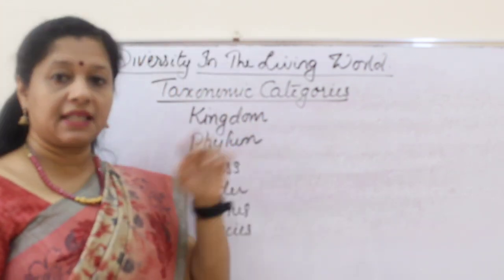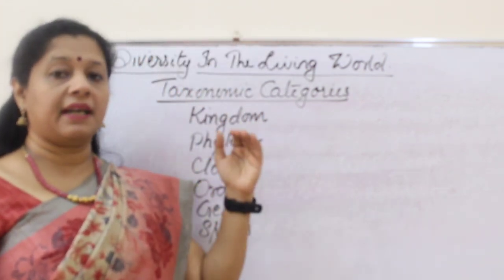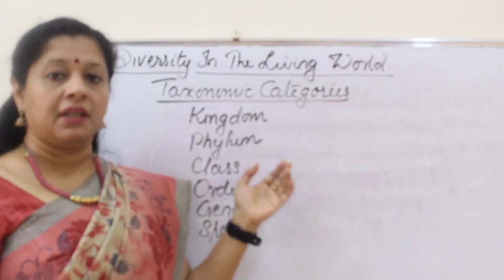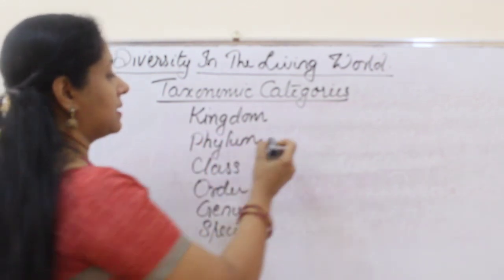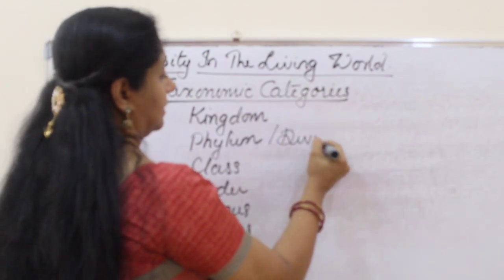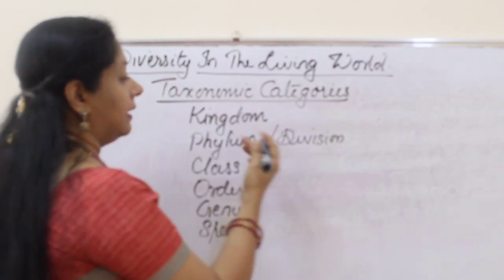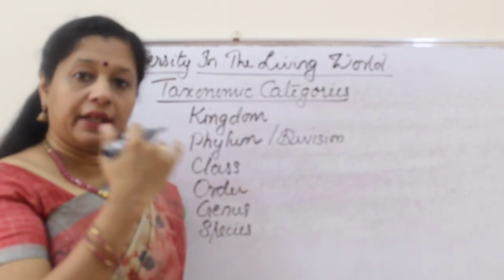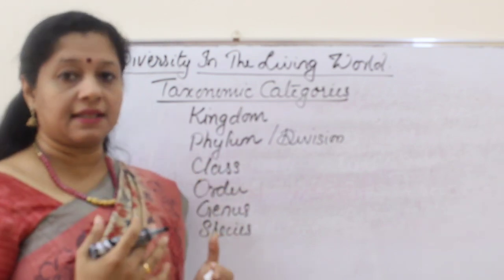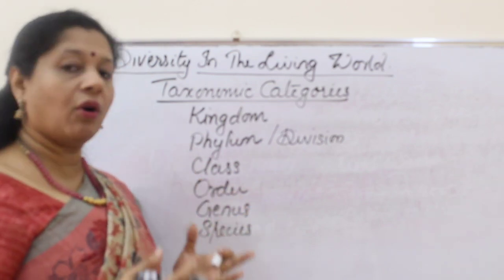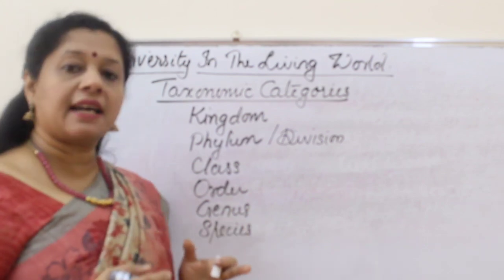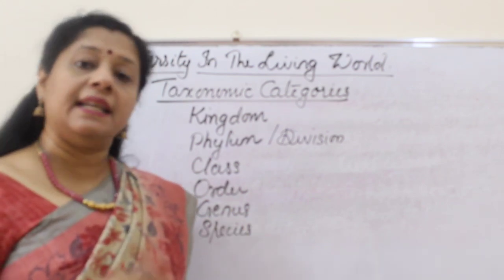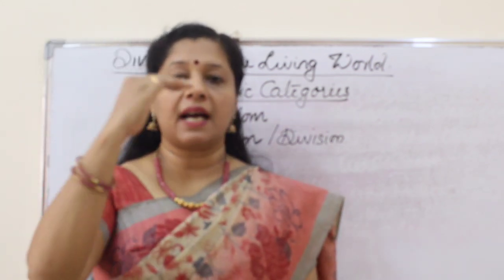A kingdom is the largest category. Kingdom has many phyla. Phylum is the word used for animals, and for plants we use division. Then under each phylum or division there are many classes. Each class has many orders. Each order has many genera, and each genus has many species. So in any organization, this hierarchy is there.